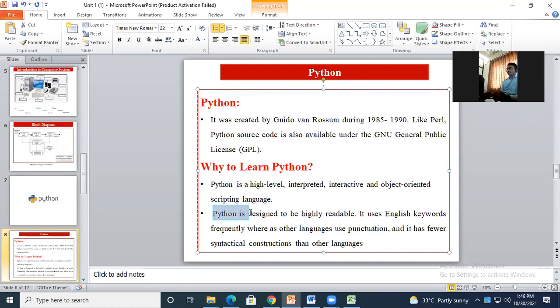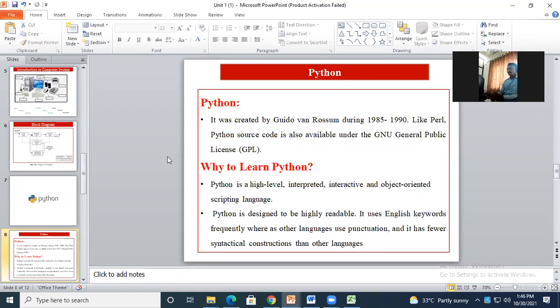Now, second, Python is designed to be highly readable. Yes, we know as we have a high level language, it is one of the features of the language to be readable. It uses English keywords frequently, whereas other languages use punctuation. You will find the difference while executing the program. See, for programming languages like C, C++, Java or .NET, you need to follow certain syntax. Like you need to create some statements which are not required. Now we are saying it is not required, but for that programming language it is necessary.